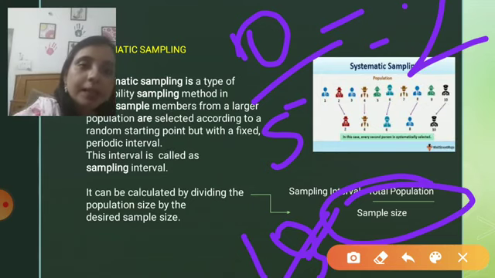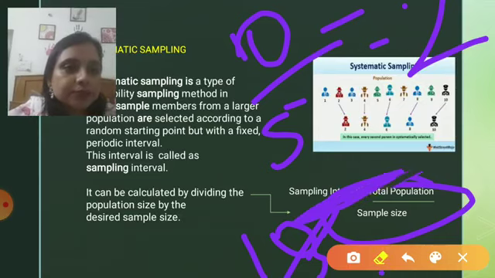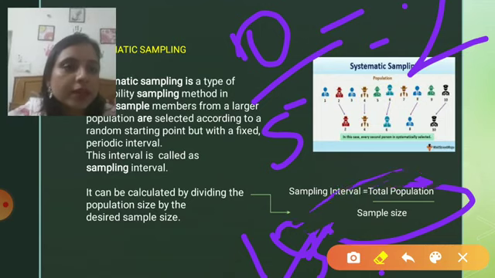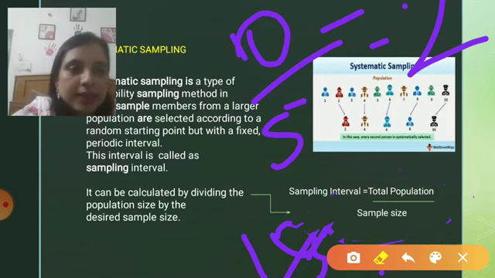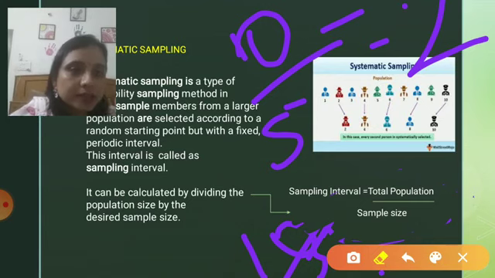After deciding the sample size, we need to calculate the sampling interval, and you can refer to this formula. How am I going to calculate the sampling interval? As I decided my sample size, I will divide the total population by the sample size, and in this way I will get the sampling interval. So I am sure I am clear with this topic.